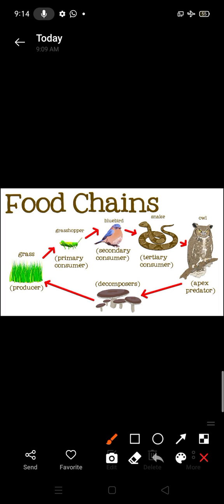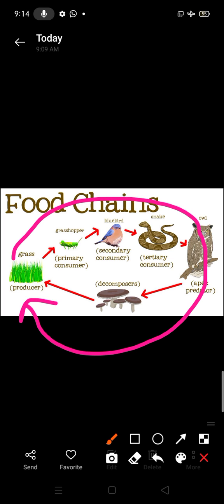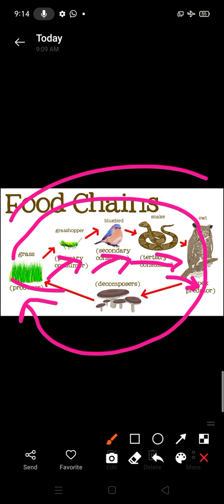A food chain represents a single directional transfer of energy. Energy is transferred from one step to the second step, third step, fourth step, and when they all die, ultimately all the macromolecules convert into micromolecules, and these micromolecules mix with the soil with the help of decomposers.